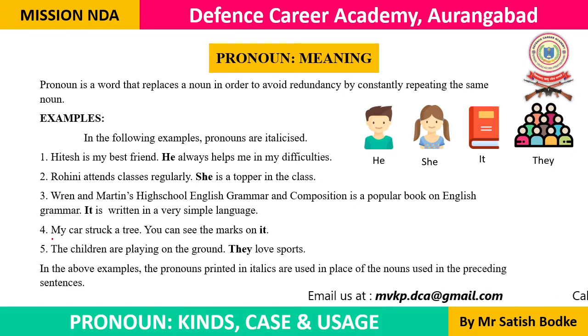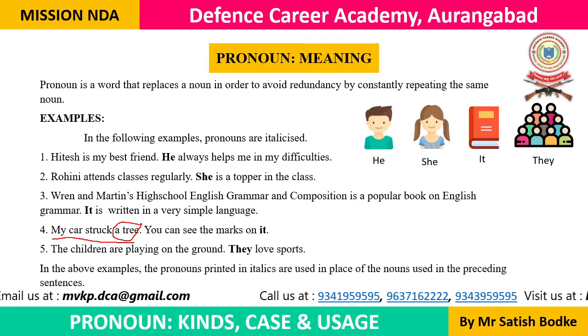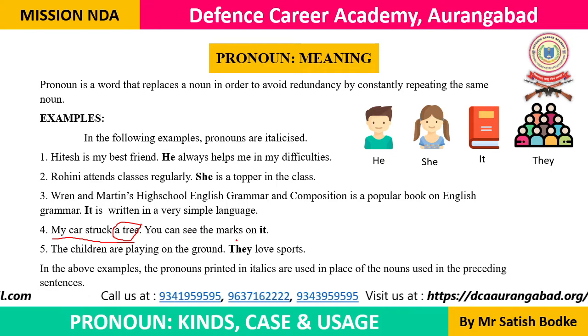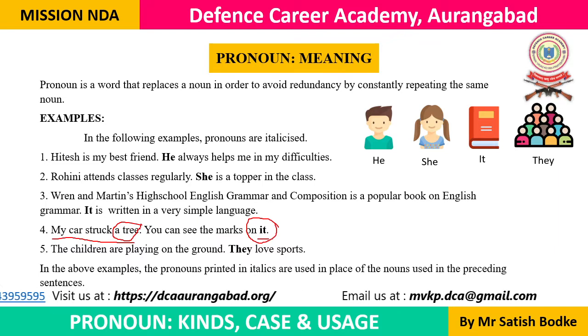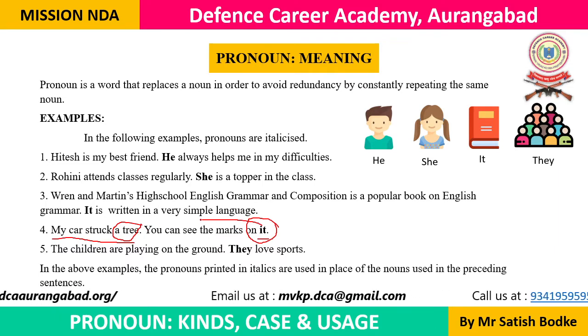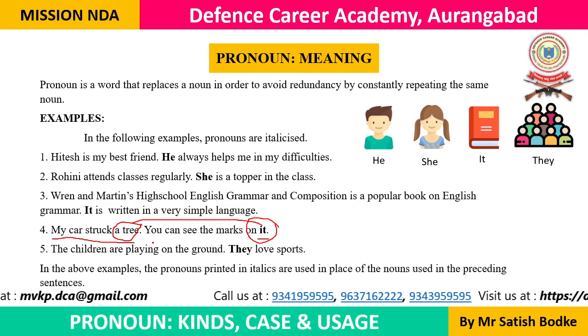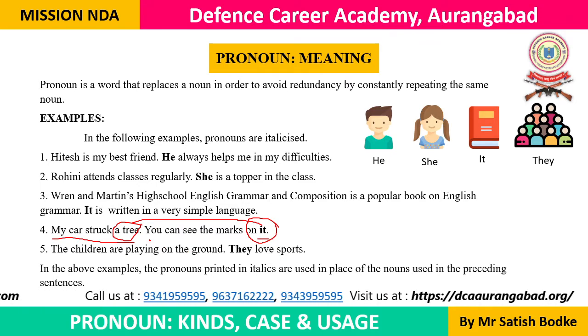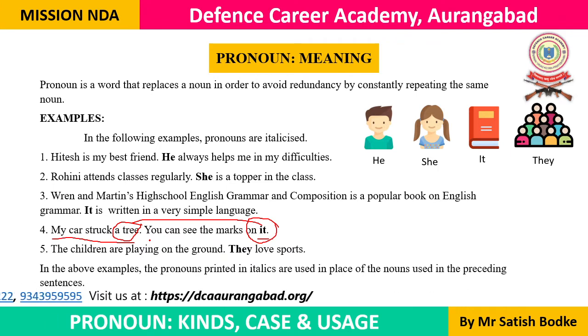Then the next example is: my car struck a tree. Here a tree is a noun and you can still see the marks on it. On it means on that tree. So it is a pronoun which is replacing this noun. A tree is neither male nor female. Although it is a living thing, we don't distinguish it as male or female.